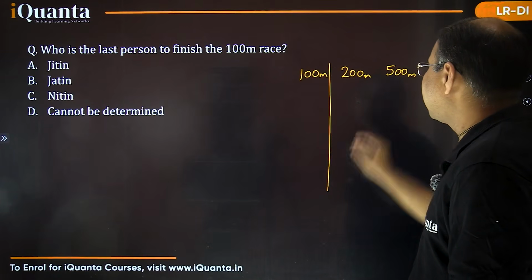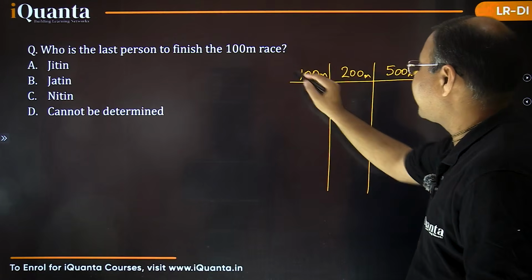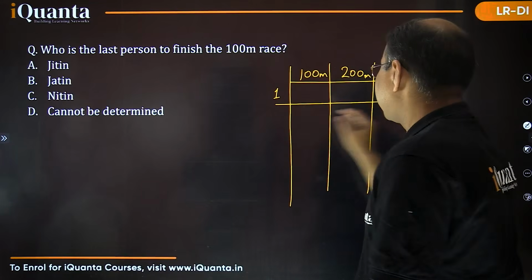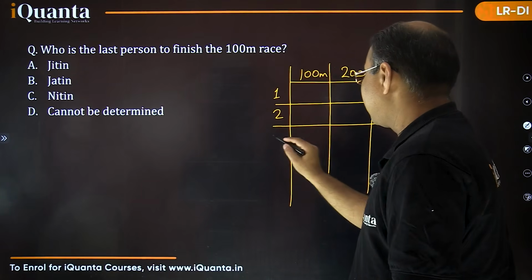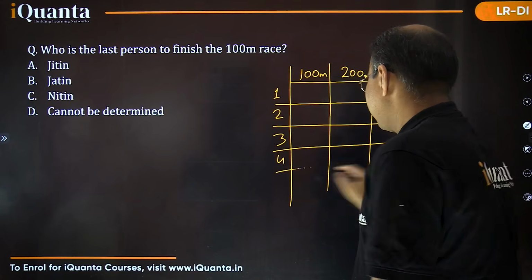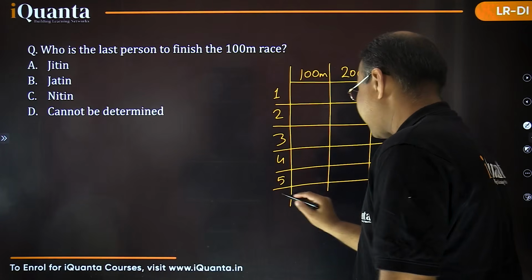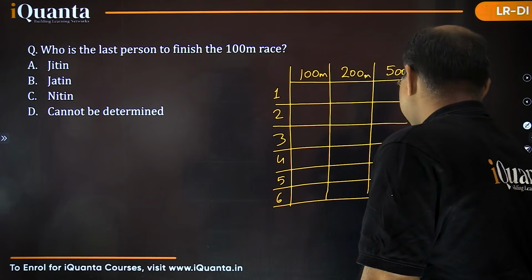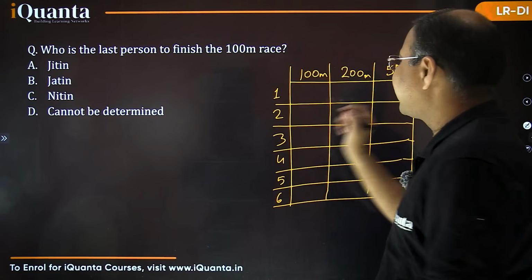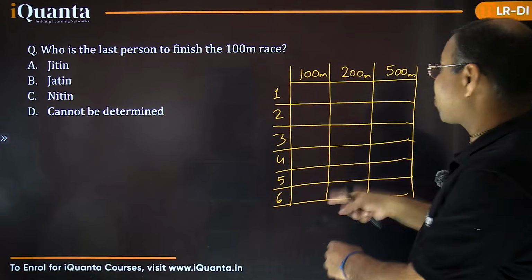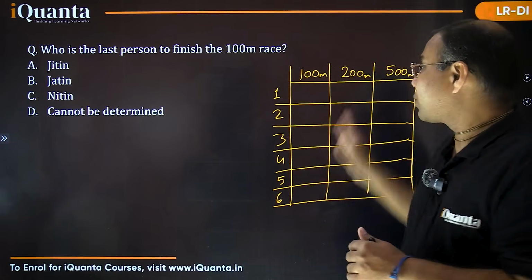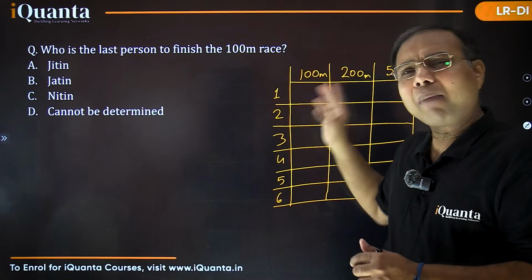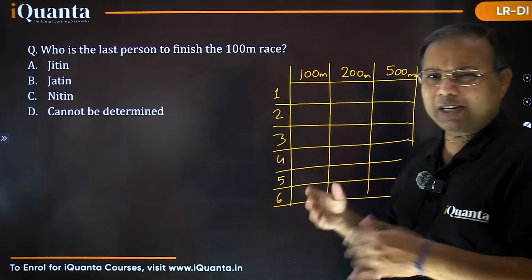There are 6 different persons, and each is finishing at a different place. So that means they are going to get 6 ranks: rank 1, rank 2, 3, 4, 5, and 6. Fine. That's the basic structure we should always follow to solve these questions. I've said it many times that it's always better to draw the lines as well, because if you don't draw these lines, the data you are entering here may sometimes get jumbled up and mixed with the other values. It will not take more time.